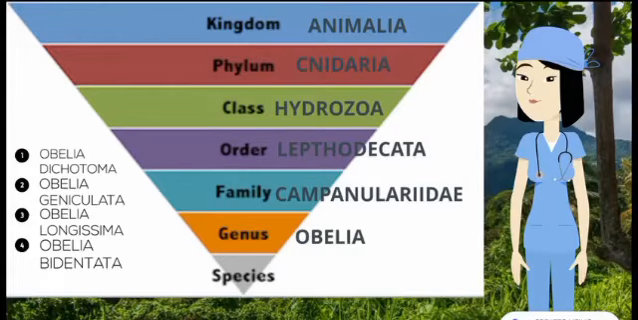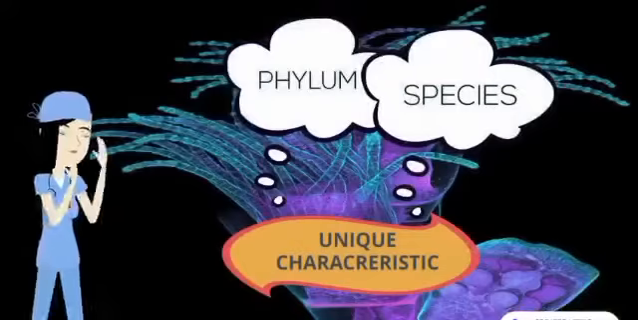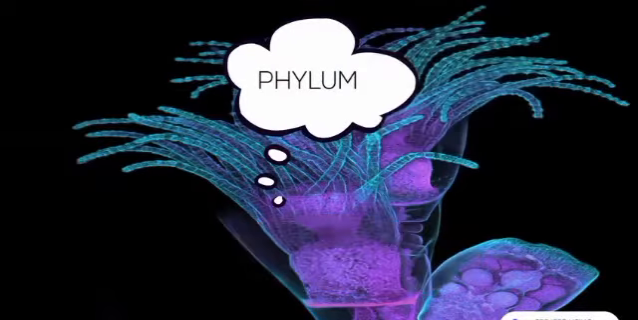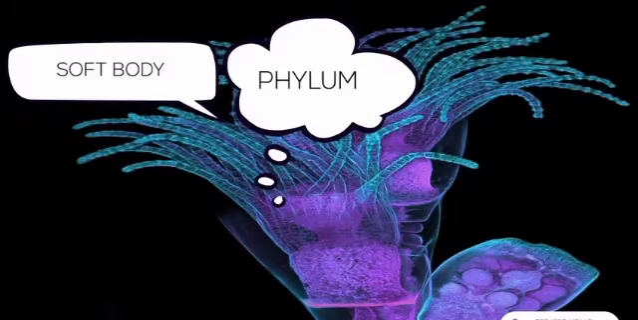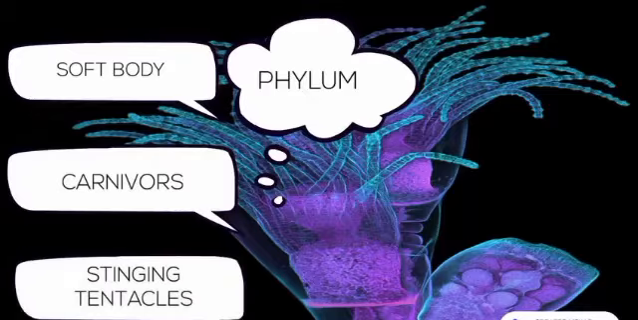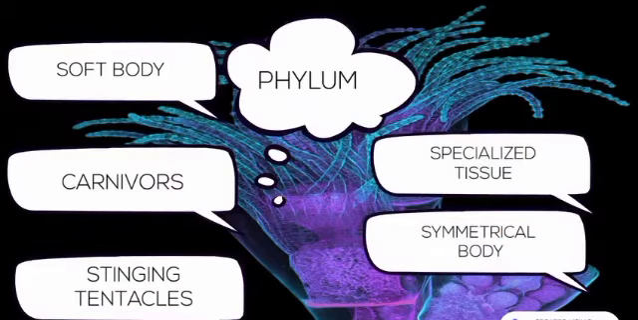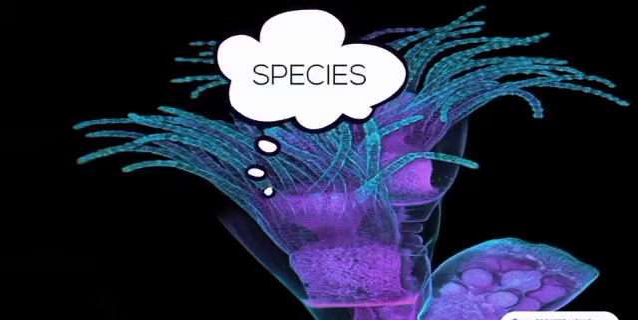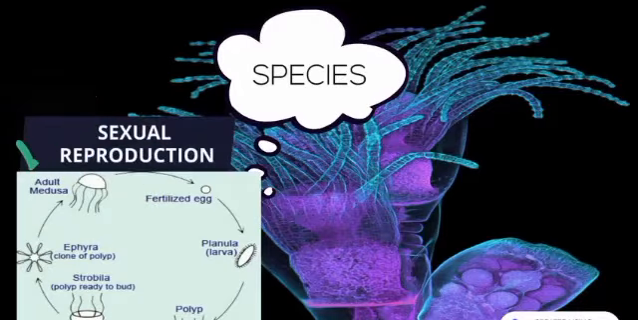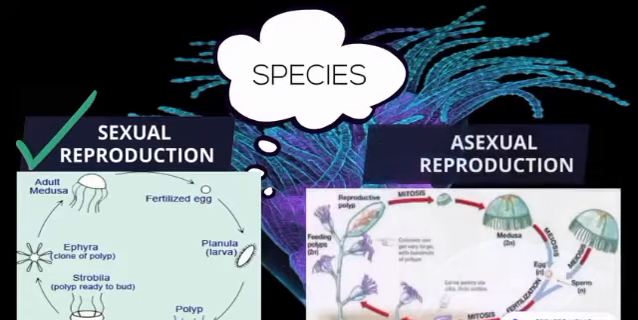Next, we will go to the unique characteristics of the phylum. First, it has a soft body, is carnivorous, and has stinging tentacles, body symmetry, and specialized tissue. The unique characteristic of the species is that all Cnidaria species are capable of sexual reproduction, usually in the medusa phase, and many Cnidaria also reproduce asexually, which may occur in both phases.